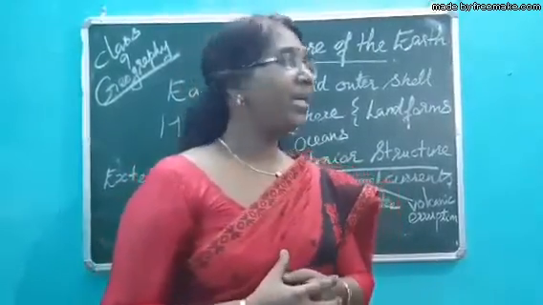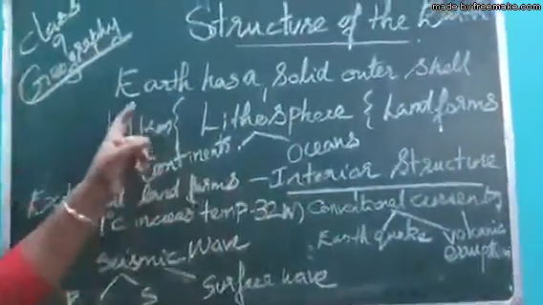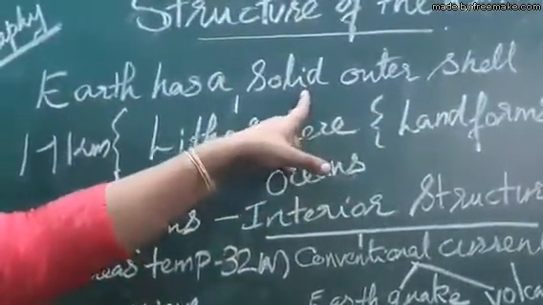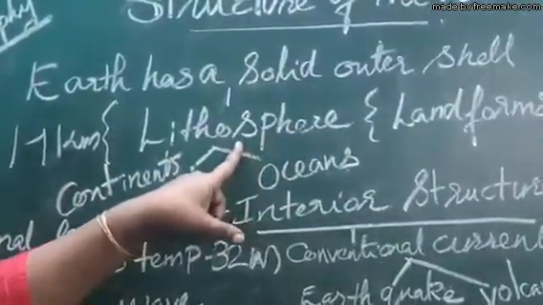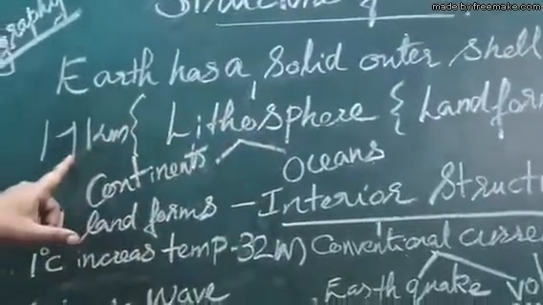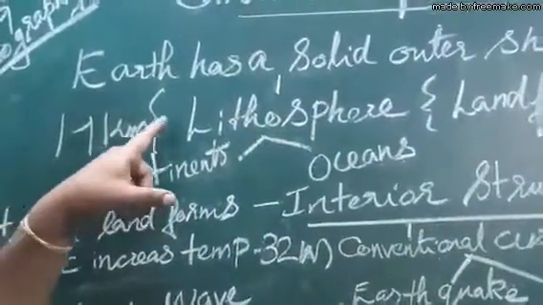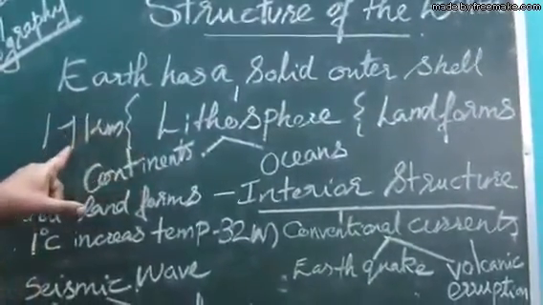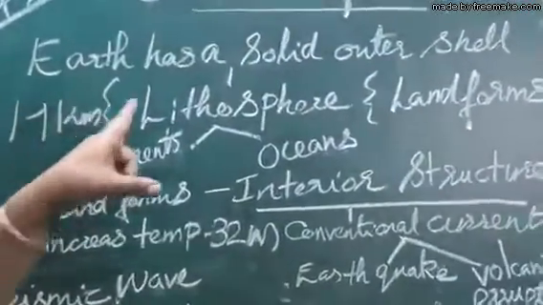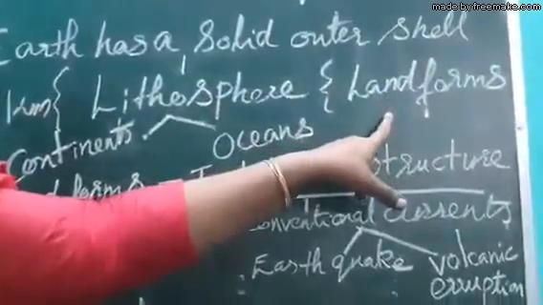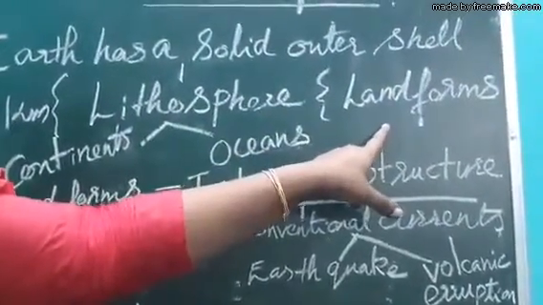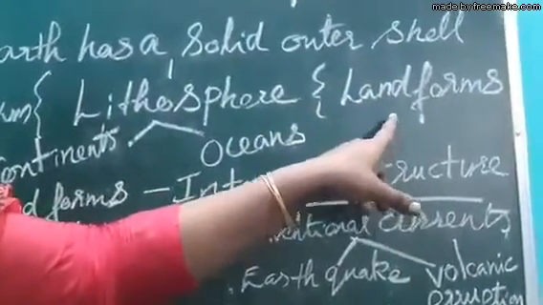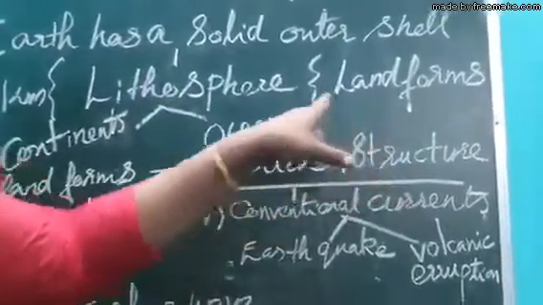So the earth has a solid outer shell. This solid outer shell is known as lithosphere, and this lithosphere is 17 kilometer thick. What is the thickness of lithosphere? It is 17 kilometer. And all the landforms, what are the landforms? Plains, plateaus, rivers, all kinds of water bodies and other features like hills are found on the lithosphere.